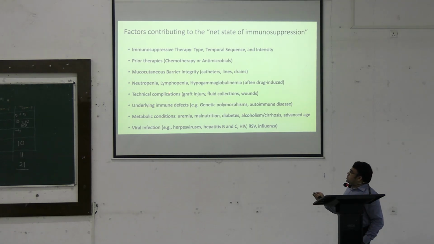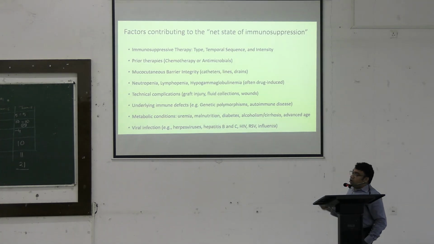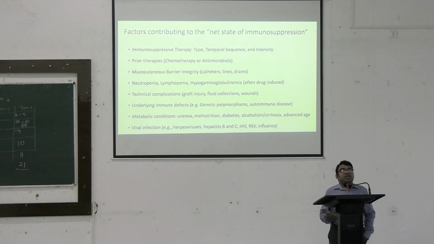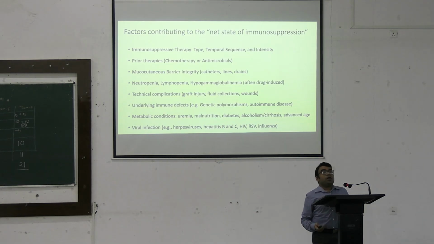Next, what we can find are some technical complications relating to the procedure itself. It may involve graft rejection or even lack of hemostasis or immune reactions. The patient may have an underlying immune defect, or the patient may even gain some of the infections from the donor tissue itself. A very important notable cause would be cytomegalovirus. For example, if the donor was actually infected with cytomegalovirus, even remotely in his history, some of the solid organs like liver or the kidney may even harbor the virus itself. And after the transplantation is done, the recipient may end up getting the infection from the grafted tissue.